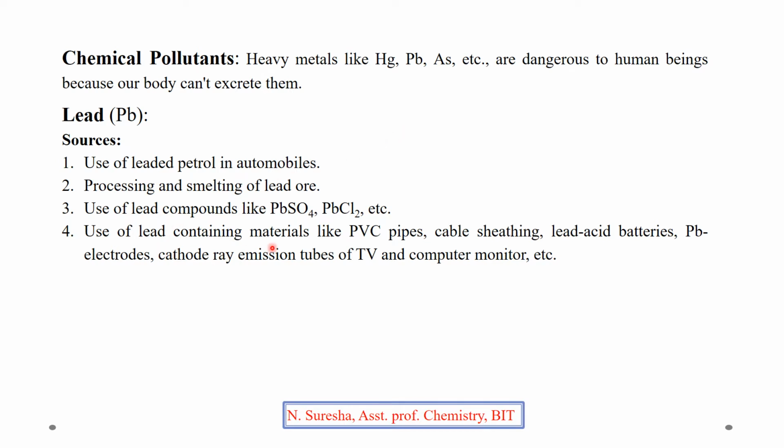Use of lead containing materials like PVC pipes, cable sheathing, lead acid batteries, lead electrodes, cathode ray emission tubes of TV and computer monitor, etc. In all these materials, lead will be there. Lead may enter into the soil or water or air. So like this, these are the sources of lead. Through these sources, lead may enter into the soil or water or air.